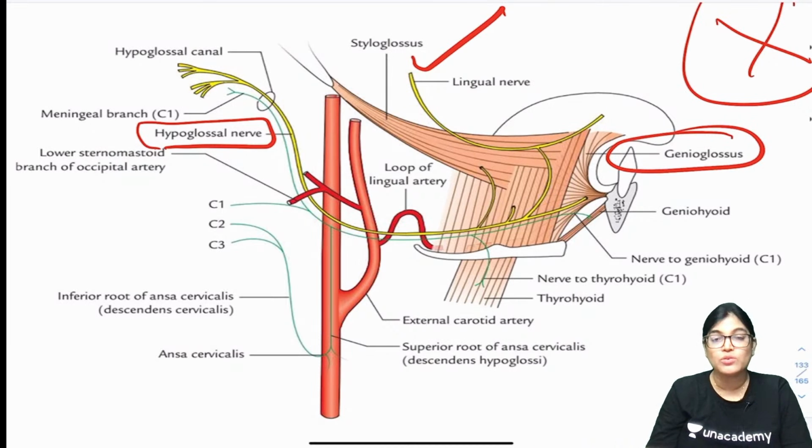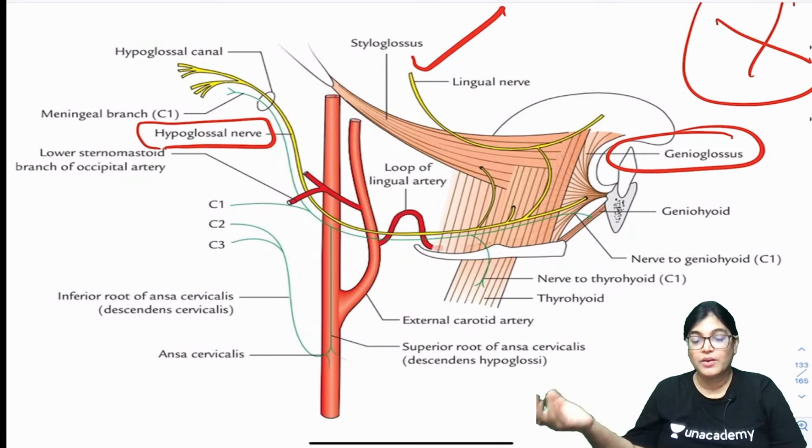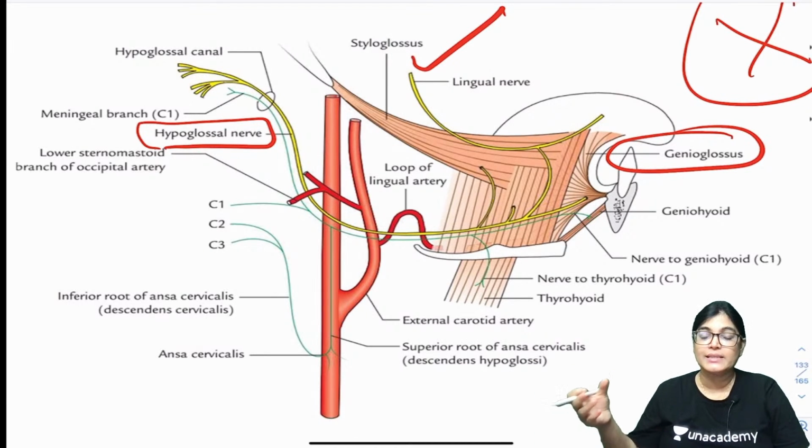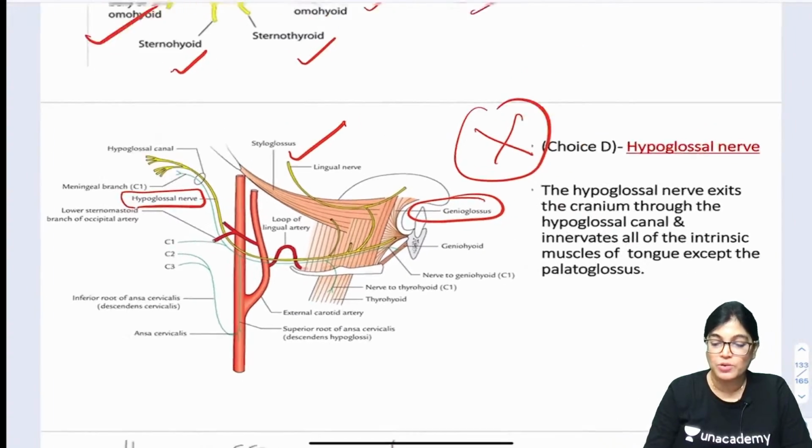Yes, Sujata, palatoglossus muscle is getting innervation from the vagus nerve. The rest of the muscles of the tongue, that is hyoglossus, chondroglossus, genioglossus, and styloglossus, are all getting innervation from the 12th cranial nerve, the hypoglossal nerve.